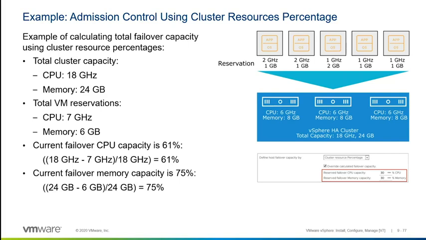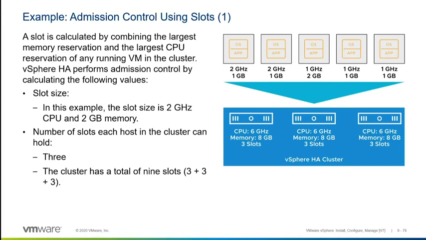This works really nicely, and it's the default, and for the most part, you shouldn't change this value. This is how we want to calculate it. The other option is by using slots. Now, this is a little bit complicated to explain. Imagine it's like this, and I'll try to explain this as best I can.